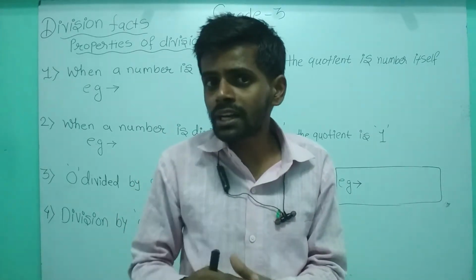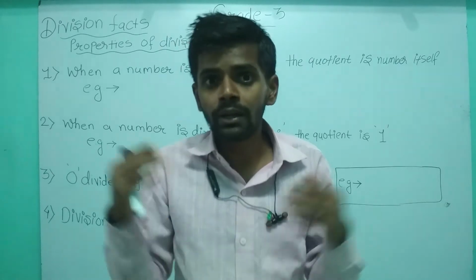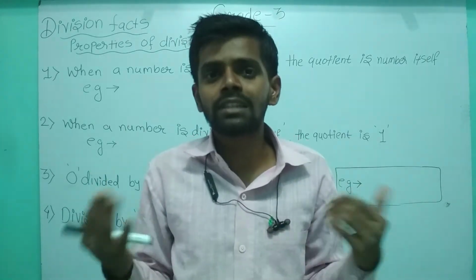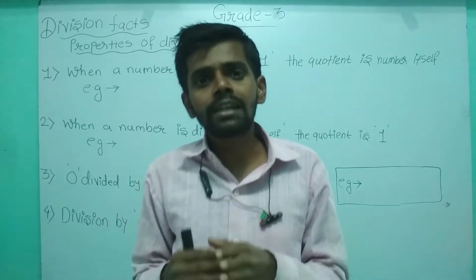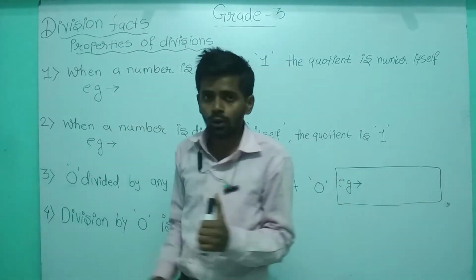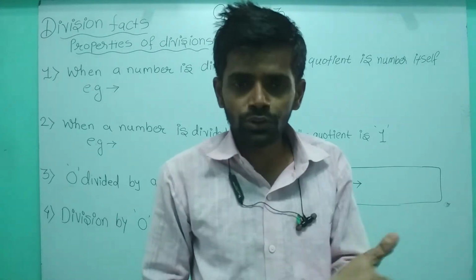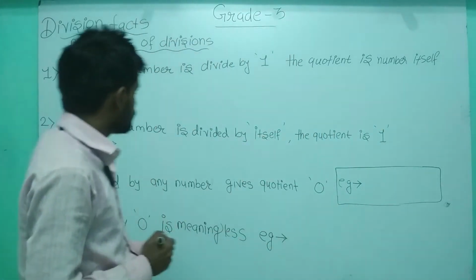Okay, and what is product? Product is the answer of multiplication. That means the resultant of multiplication is product. The resultant of division is called quotient. Okay, उसको quotient बोलते हैं. ठीक है, तो चलो फर्स्ट वाले की तरफ चलते हैं.